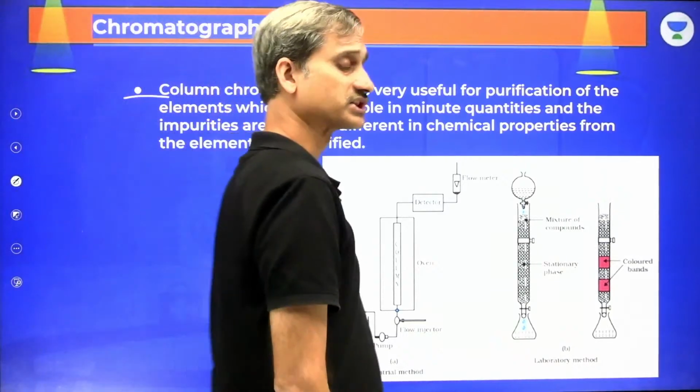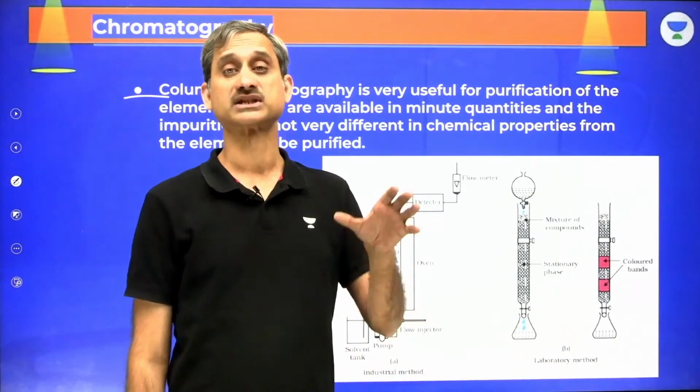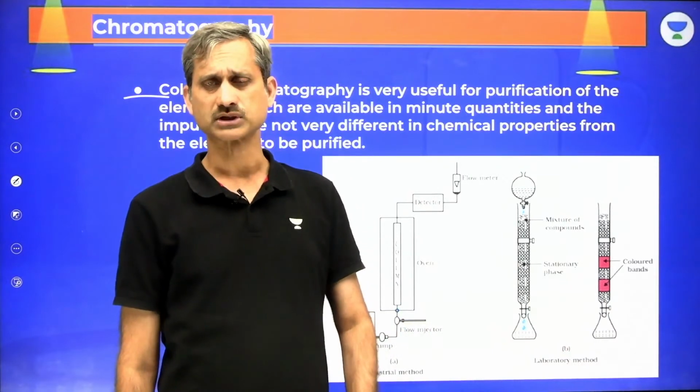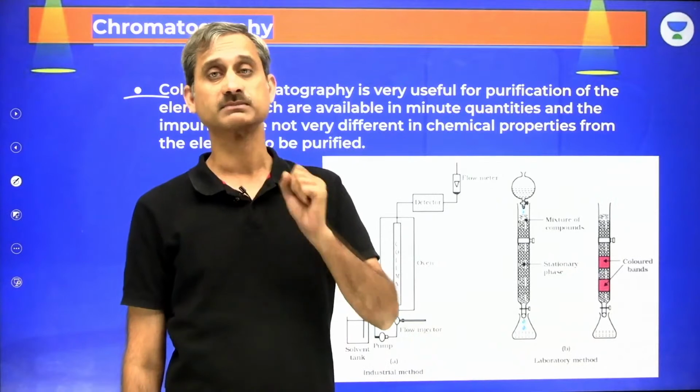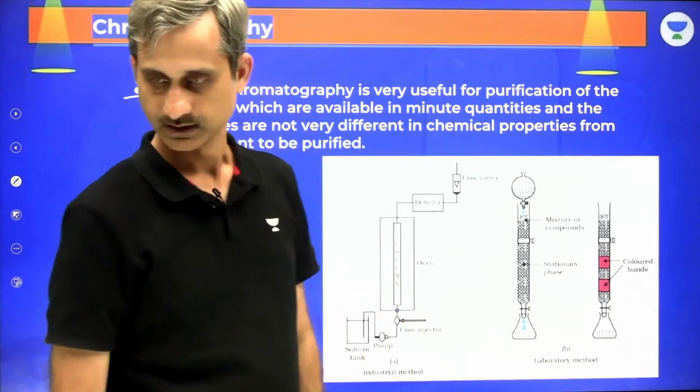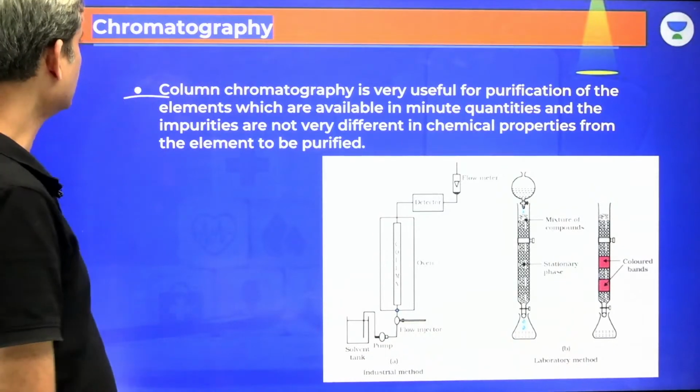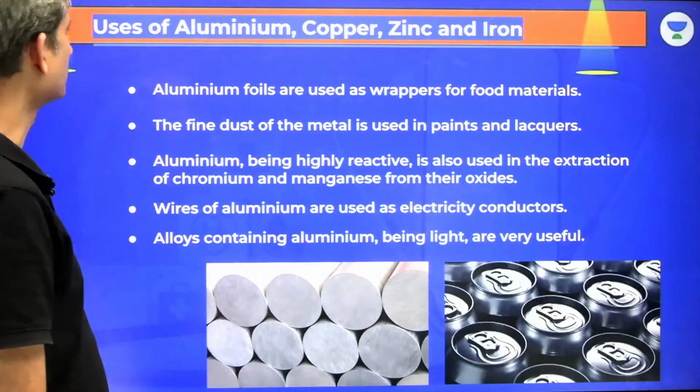It can be used to differentiate, or it can be used to separate the lanthanoid elements. It can be used to separate the actinoid elements, because they have very similar chemical properties, but still they differ from each other in some properties. Is it clear? So here we talk about something called chromatography.